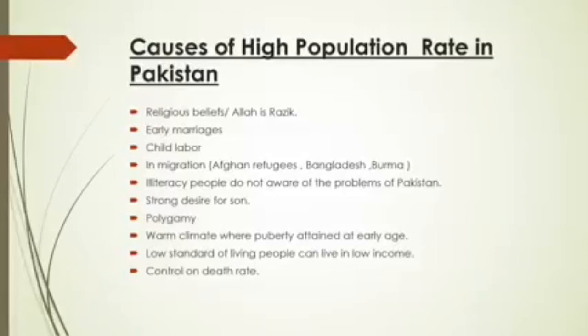Here I am telling you about in-migration. In-migration means when people enter a country, then it is called in-migration. Afghan refugees started entering Pakistan in 1979 due to the Afghan war, and their number reached 3.7 million in 1990. This is one of the causes of high population in Pakistan. Pakistan is also hosting 1.8 million Afghan refugees as well as refugees from Bangladesh and Burma. So this is also one of the reasons for high population rate.